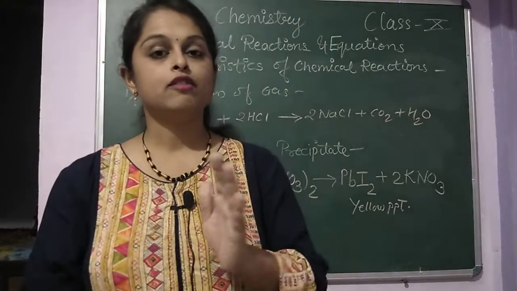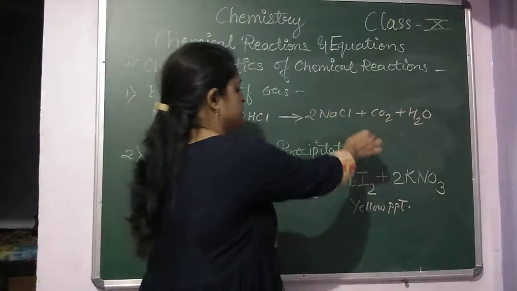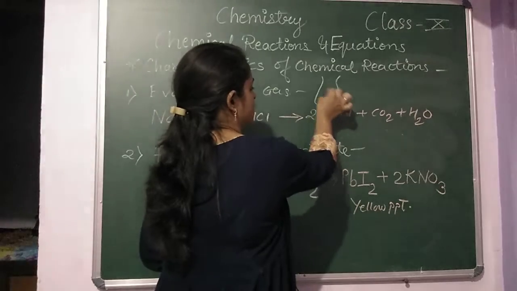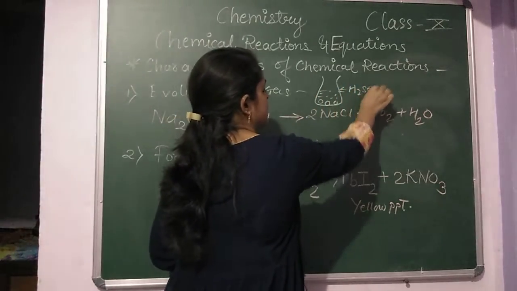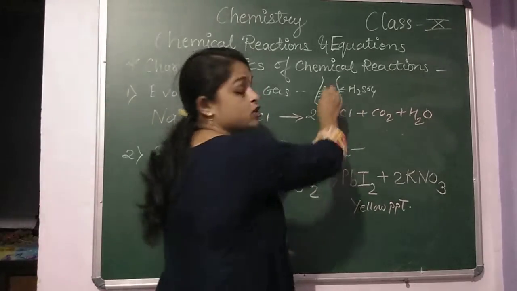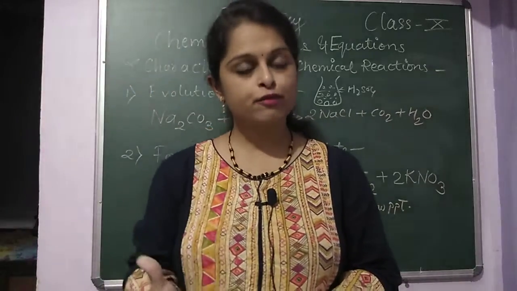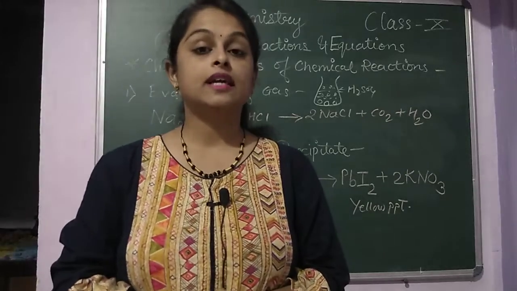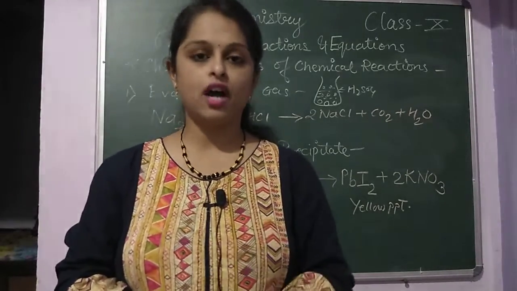Same thing, you can take one conical flask and put the zinc granule, and while adding the dilute sulfuric acid, small bubbles start to come out. That is the evolving of hydrogen gas. There is one more example, that is magnesium. When magnesium is reacting, it is also evolving hydrogen gas.